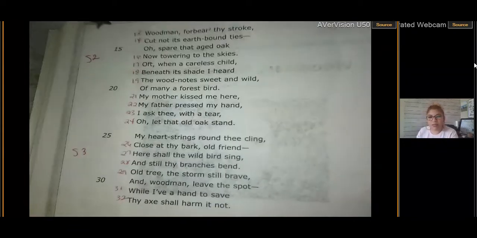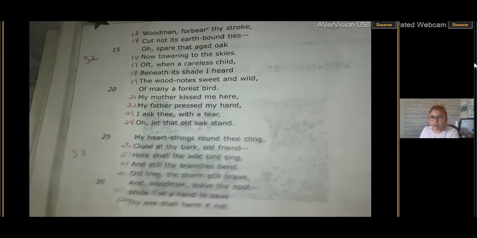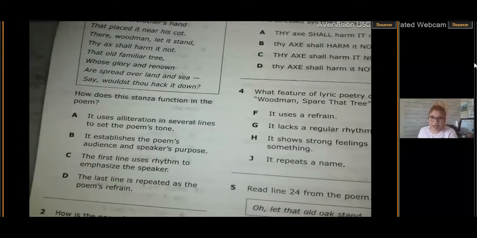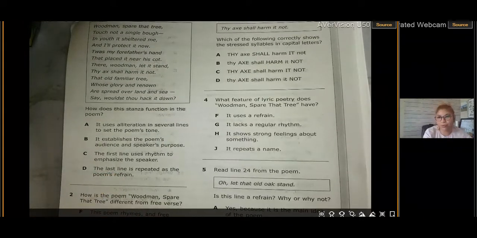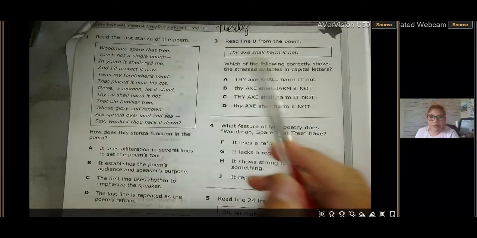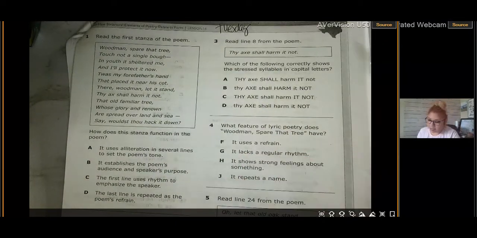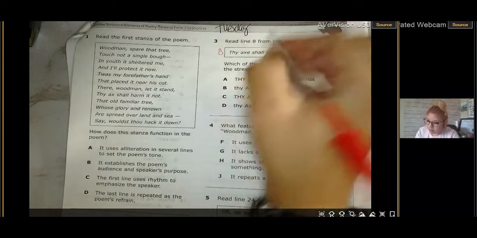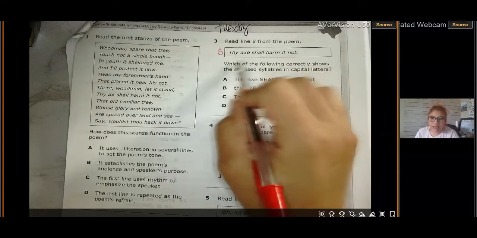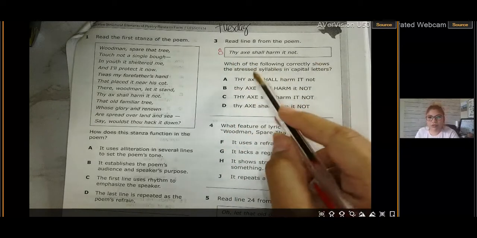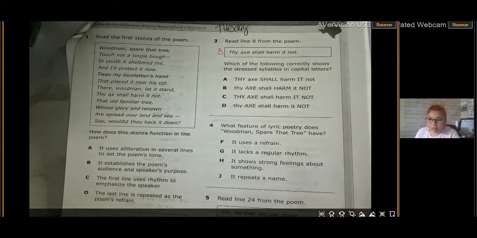So you will be doing stanza 2 and 3 by yourselves. And today, remember, you're answering questions 1 through 5. I want to concentrate on number 3. Number 3 says we're going to use line 8. So read line 8 from the poem, and here it is: "Thy axe shall harm it not." And it says, which of the following correctly shows the stressed syllables in capital letters?